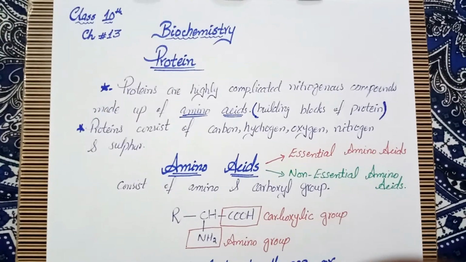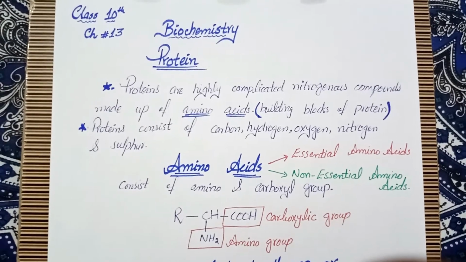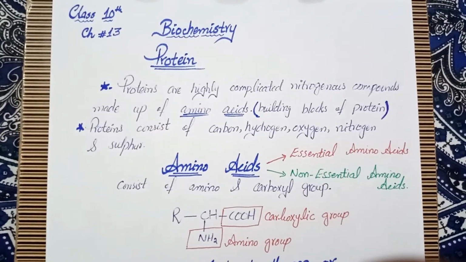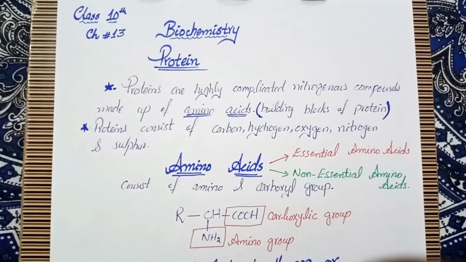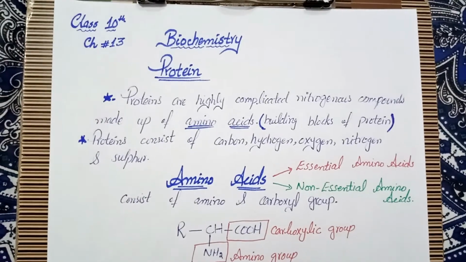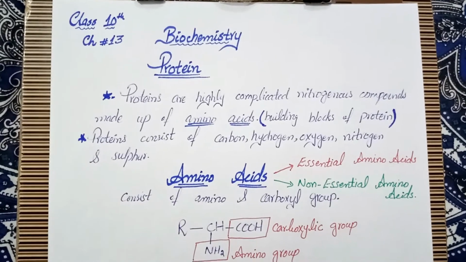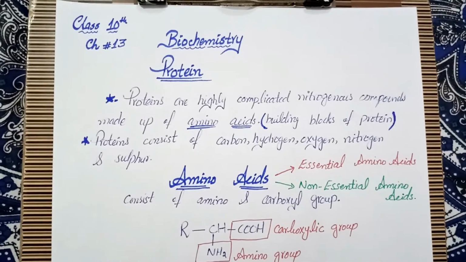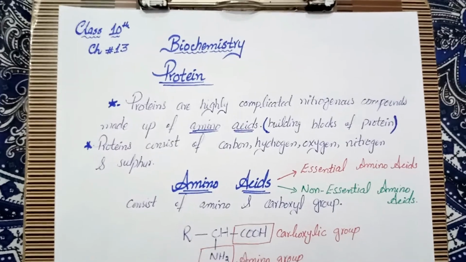First of all, let me introduce the proteins in our daily life. Proteins are present in all living organisms, and they make up a bulk of the non-bony structure of animal bodies. Proteins are basically the major component of all cells and tissues of animals, and about 50% of the dry weight of a cell is made up of proteins.